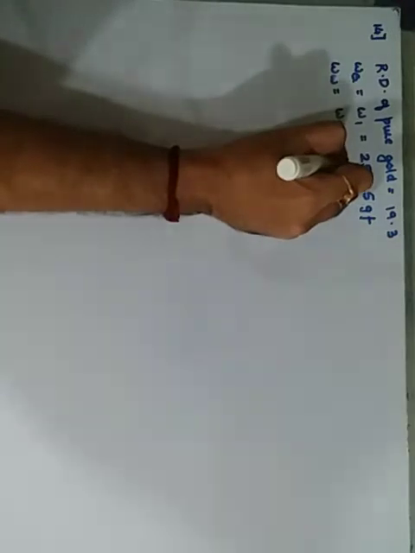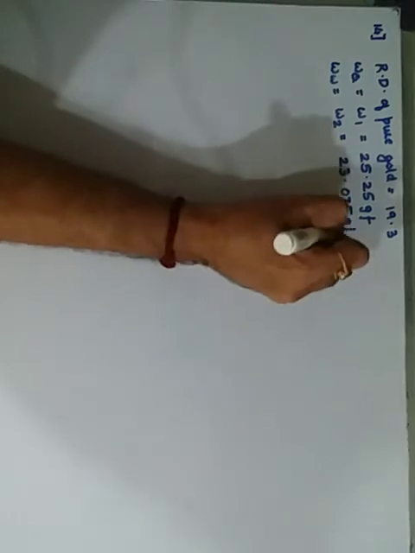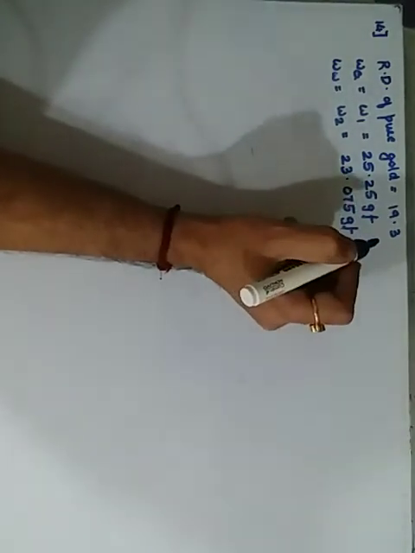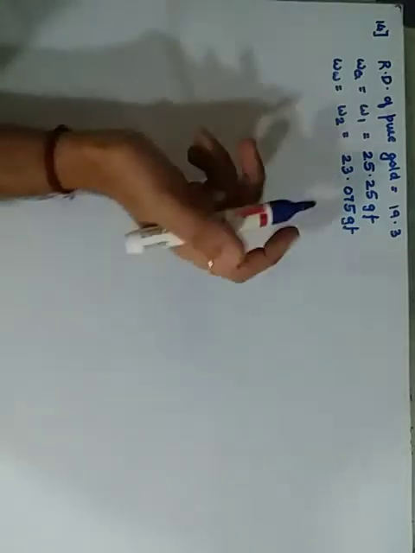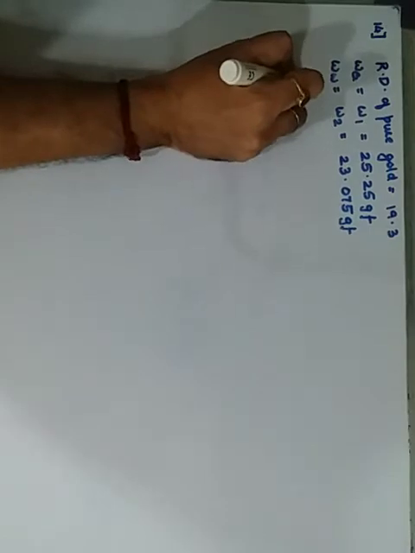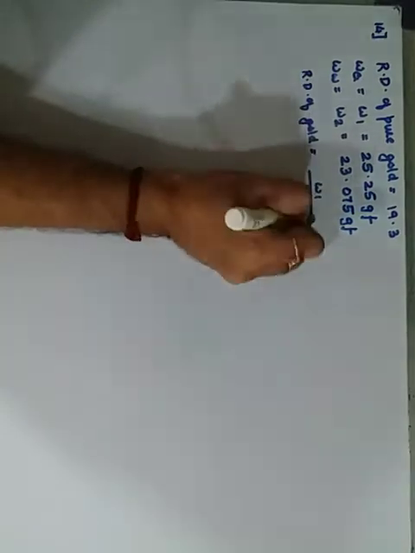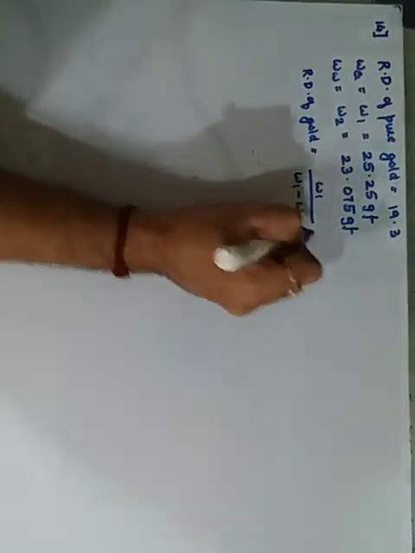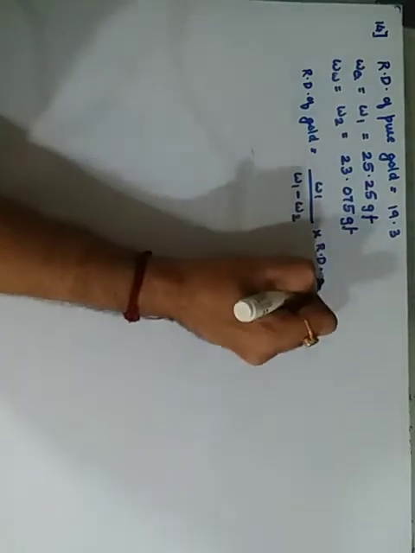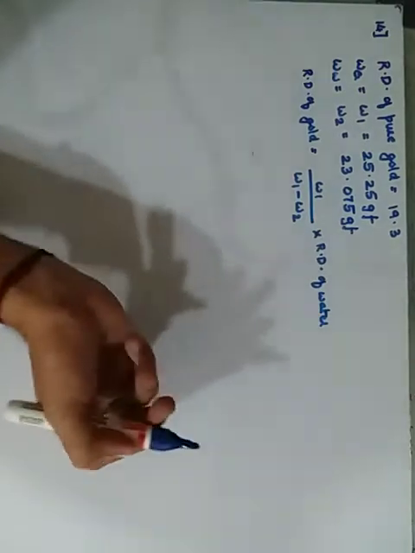How much does he get? He gets 23.075 gram force in water. With the help of suitable calculation, find out whether the ornament is made of pure gold or not. So, with the change in the weight, we will find the relative density of the gold according to the person. That is W1 upon W1 minus W2, into the relative density of water, because the bangle was put into water, so we are considering the relative density of water.